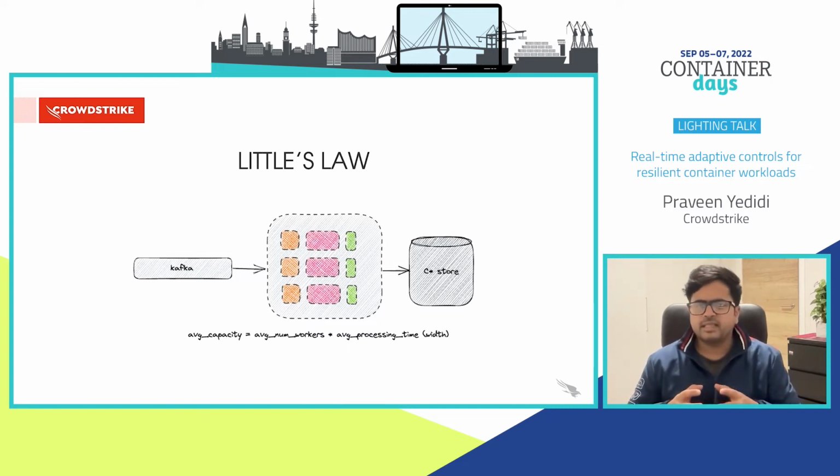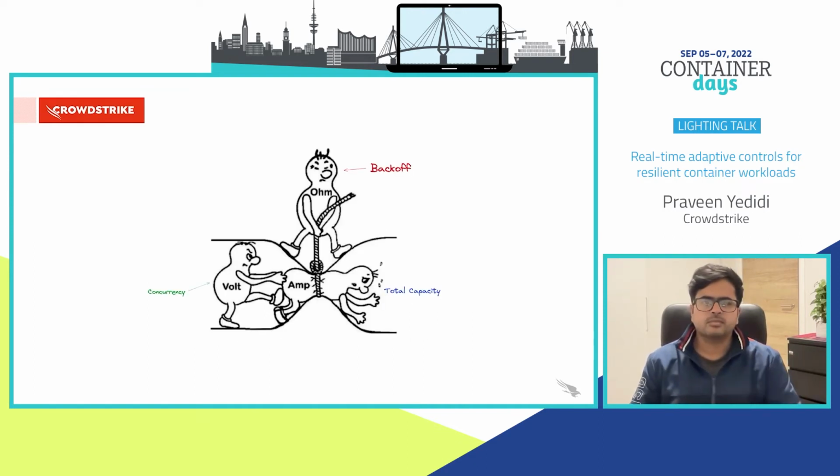Now we can clearly see that the number of workers is synonymous to the arrival rate from Little's law, as the number of workers influences the arrival rate of messages into the system. I mentioned a couple of slides ago that backing off can help in the case of an overloaded system. But now, thanks to Little's law, we are able to see how this is related to the concurrency of our system.